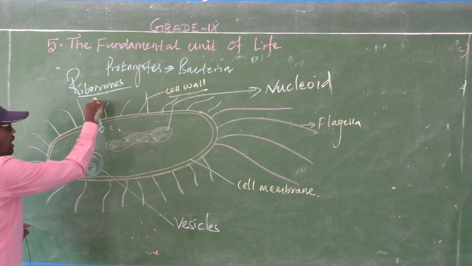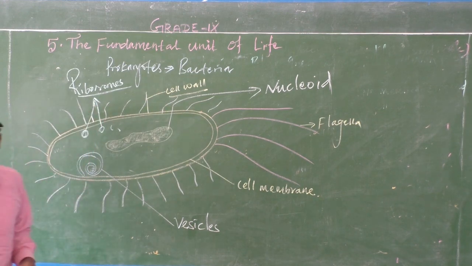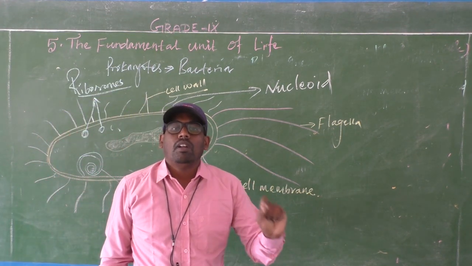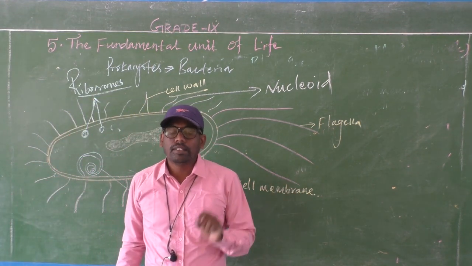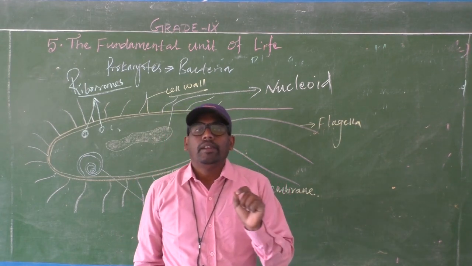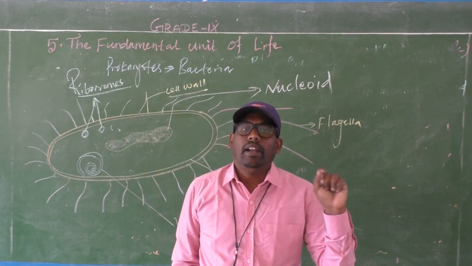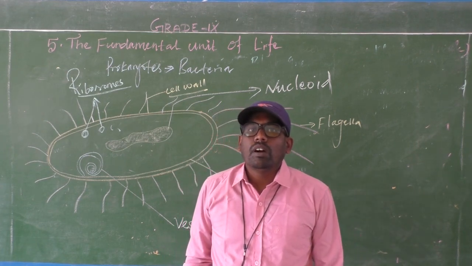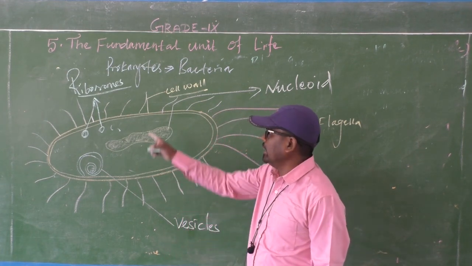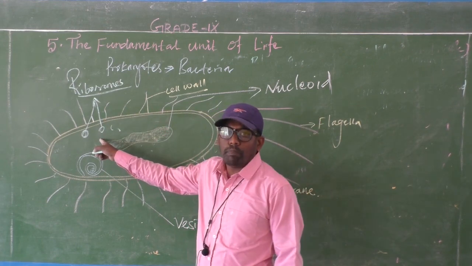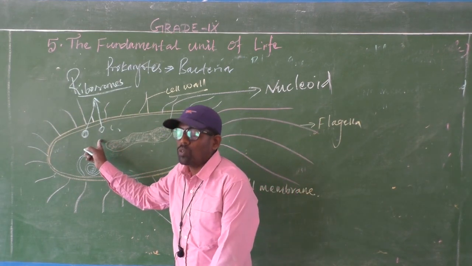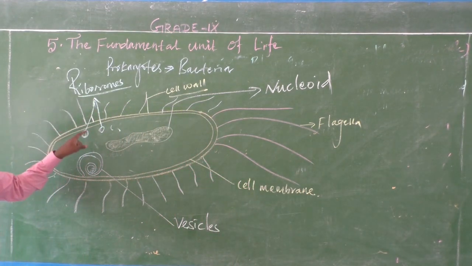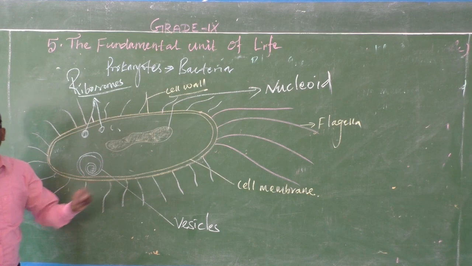Ribosomes are not membrane bound cell organelles, but they are present in both plant cell and animal cell, and also in eukaryotic and prokaryotic cells. Ribosome is not a membrane bound cell organelle. It is present in both prokaryotes and eukaryotes.